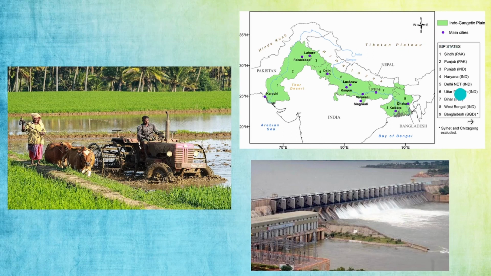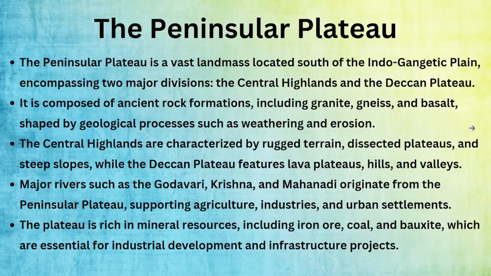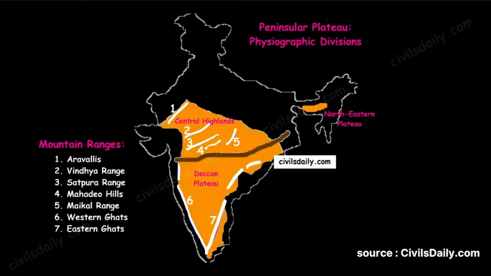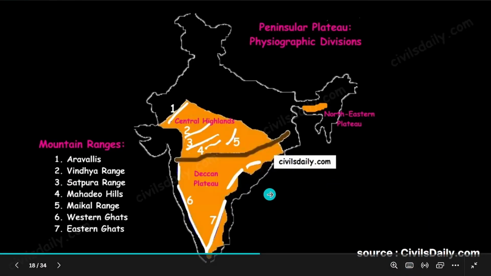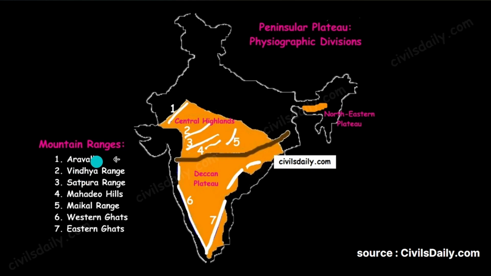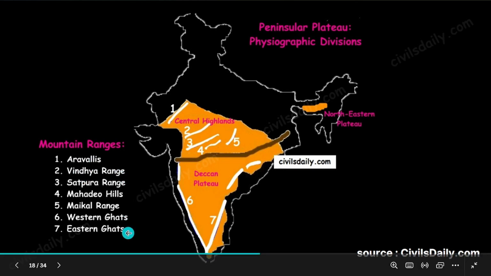See, here there are regions. The Peninsular Plateau. What is the photo? Let me show the Peninsular Plateau. This is a photo from Civils Daily. This is a plateau. One, 2, 3, 4, 5, 6, 7. Remember, Aravali Hills, Vindhya Range. I don't know how many are there for exams, but just have a look. This is the Peninsular Plateau.